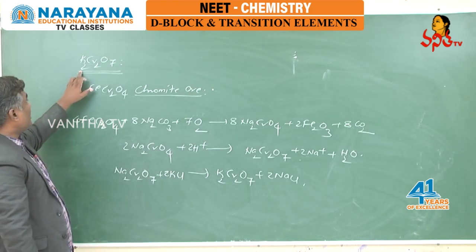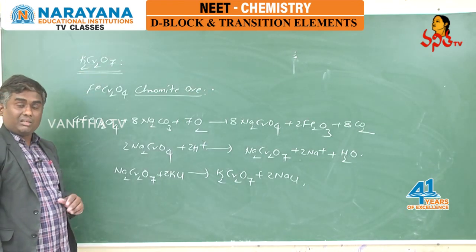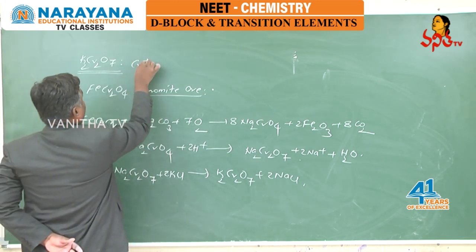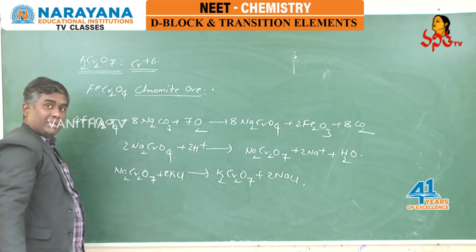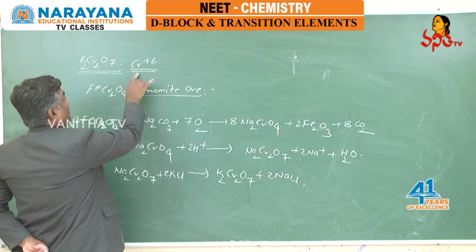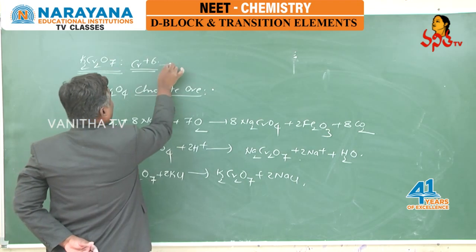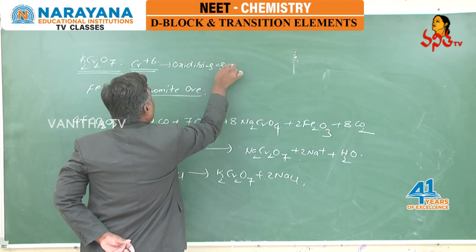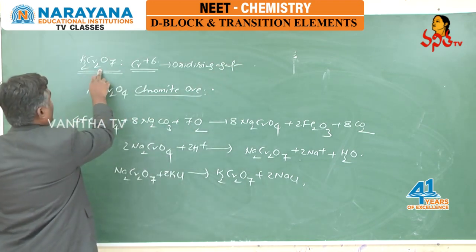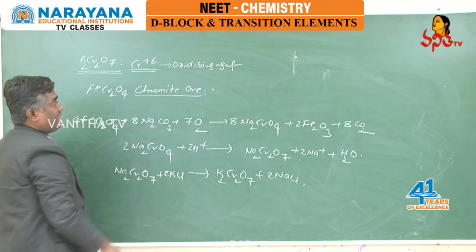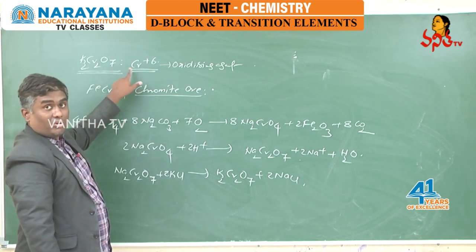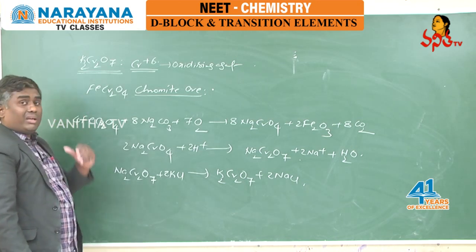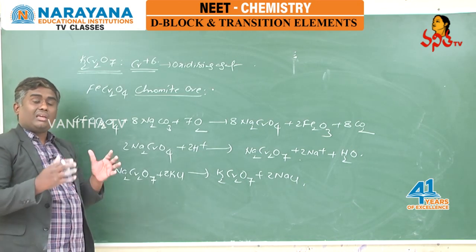Next our topic is K2Cr2O7, that is nothing but potassium dichromate, and in potassium dichromate chromium is exhibiting its highest +6 oxidation state, and an element in its highest oxidation state can act as oxidizing agent. Means here K2Cr2O7 can act as oxidizing agent. Reason is in this chromium is exhibiting its highest +6 oxidation state.